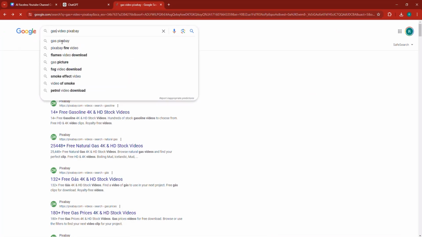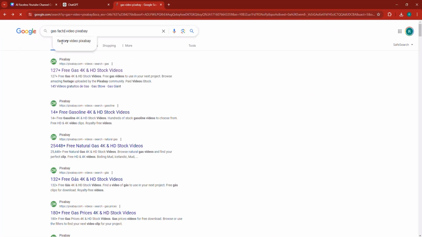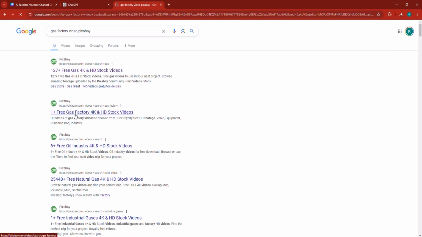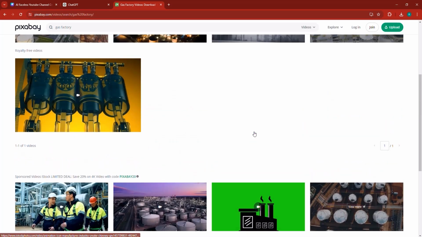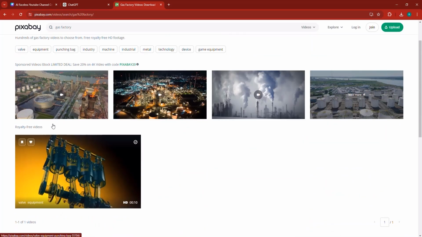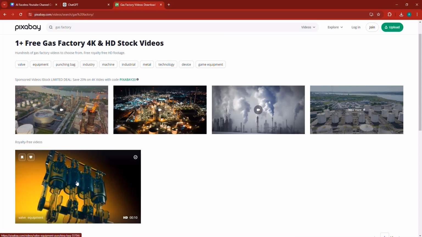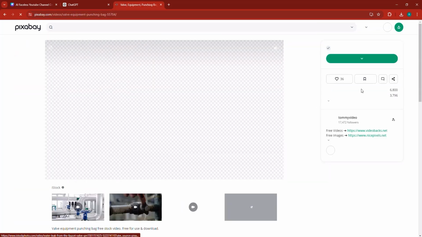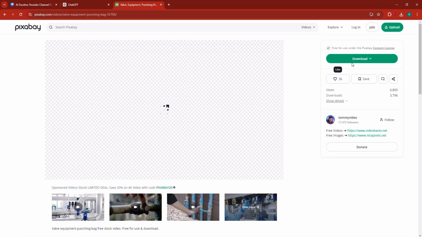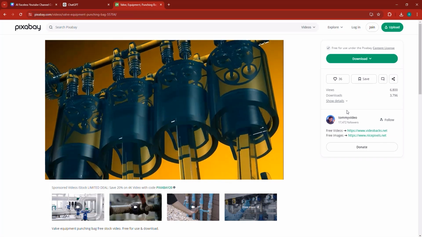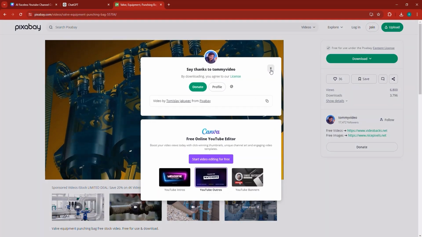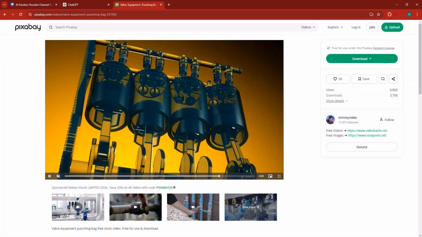Let's look for example for gas factory video instead of the gas that we found, which I didn't like. So let's scroll down here in these videos. We can find some free video. Oh, this is the only one that we could find for free. So I can use this. This is pretty good. It's basically a motor. So a motor works on gas, and that's also pretty representative of the scene that we are creating. So I'll just download that one right there.